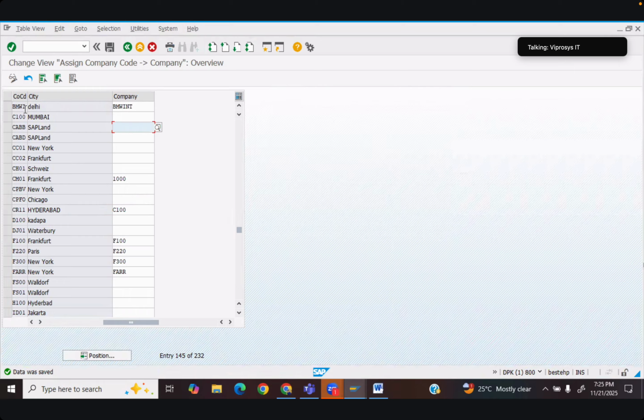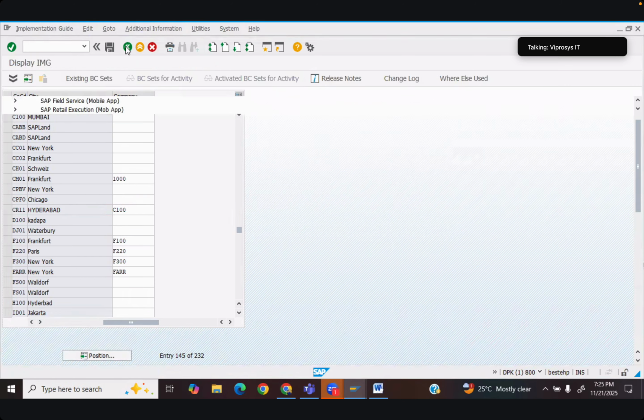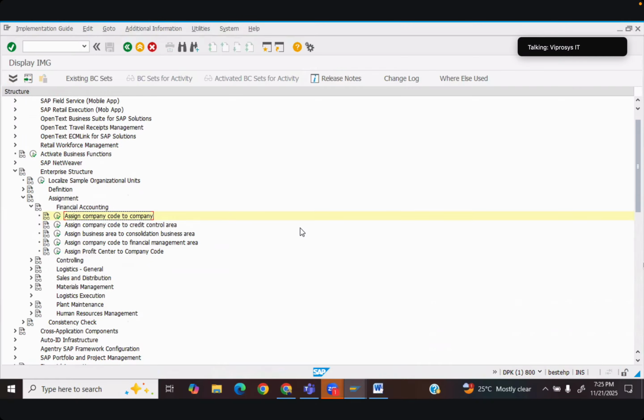So we have successfully created the company with a technical name called BMW INT, and we created a company code with the name BMW I, and then we assigned this company code to the company. This is what we have done. This is something we need to understand, and also do in the practice session, so that you get the actual understanding of it. Okay, this is the first basic starting of configuration.